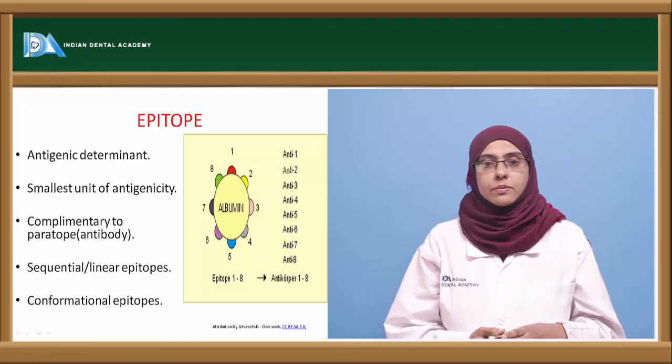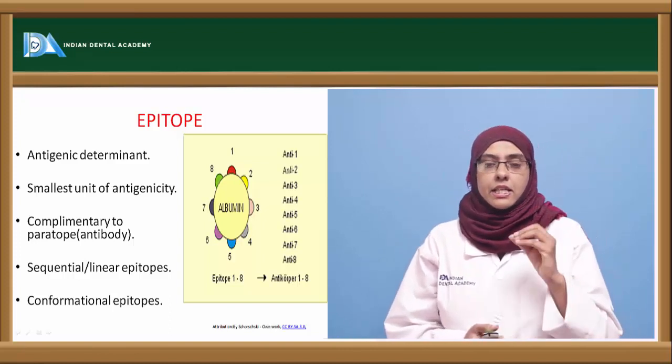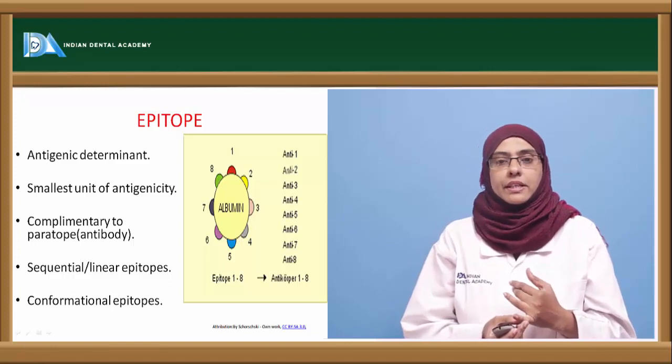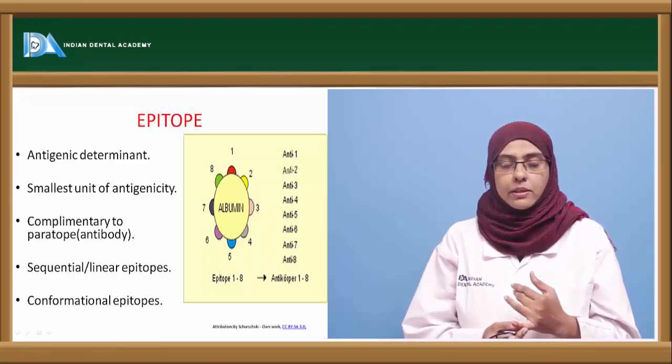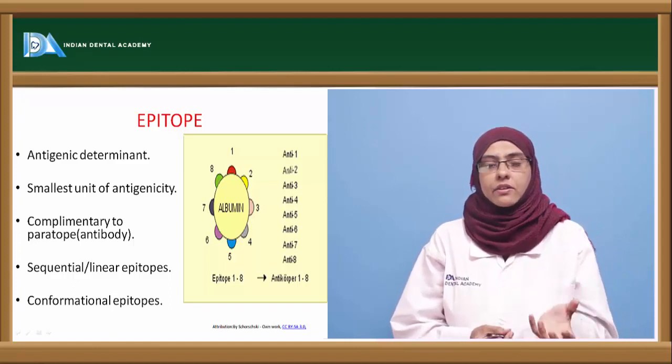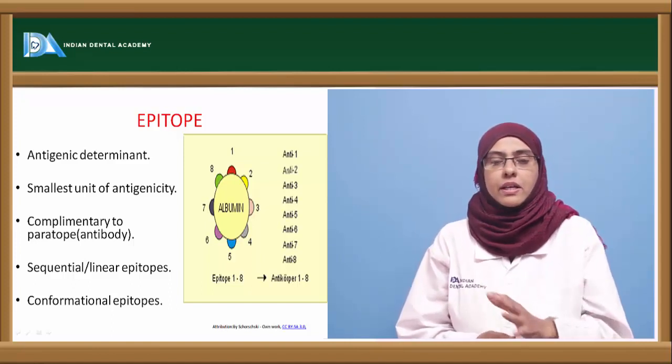Now these epitopes have specific properties. They have a specific chemical nature. They have certain groups that can go and interact with the human immune system to produce the antibodies, and they have a steric configuration that helps to develop the immune response.